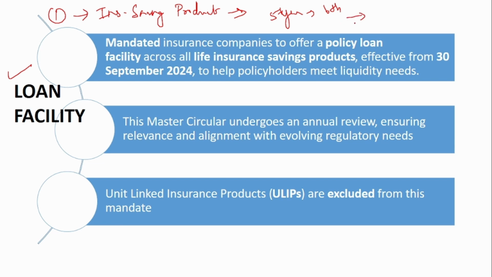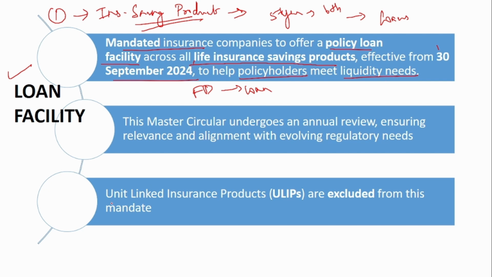So now the IRDAI has said that these insurance companies have to provide loans against these insurance saving products. Just like you have an FD, and against an FD the banks provide you a loan, similarly now the IRDAI has instructed the insurance companies to provide loans against these insurance saving products for customers who are facing some cash crunch. It has mandated insurance companies to offer a policy loan facility across all insurance saving products, effective from 30th September 2024, to help policyholders meet liquidity needs.